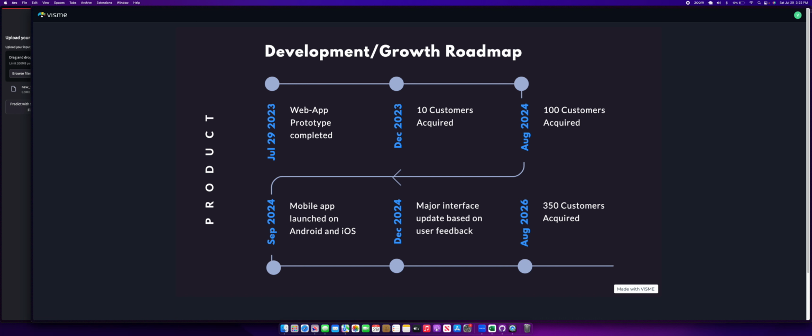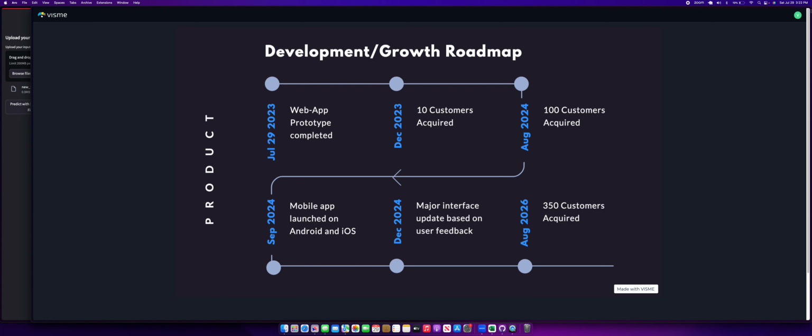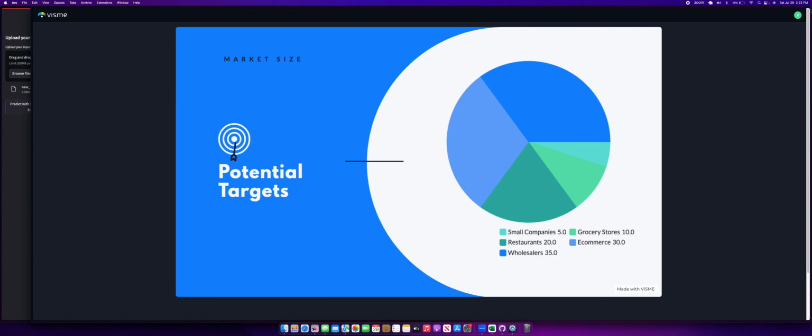By the end of 2024, our team hopes to complete a major interface update after taking consideration of all feedback from the users and the businesses to create a more seamless modern look. Within 3 years from the launch of the prototype, Provlepsi is expected to continue to grow to 350 users and businesses in total. In addition to our growth plan, we are targeting specific market groups for our product.